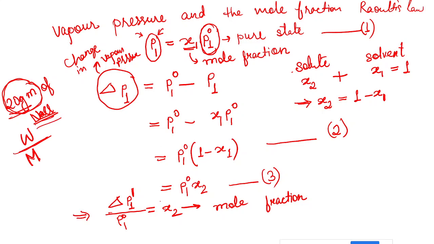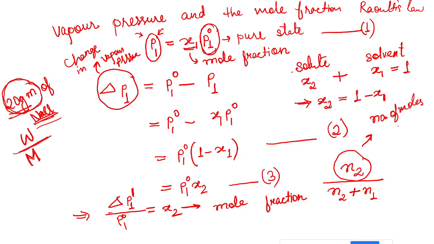So now here x2 is my mole fraction. तो अब mole fraction कैसे निकालते थे? Mole fraction was determined by the number of moles of the substance divided by the total number of moles present in the solution. तो हमारे पास solution में कितने components हैं? Only 2. So the mole fraction x2 will be equal to n2 by n2 plus n1. This is how we are going to find out the mole fraction x2. It means in place of x2, I can write n2 by n2 plus n1. Now this n is the number of moles.